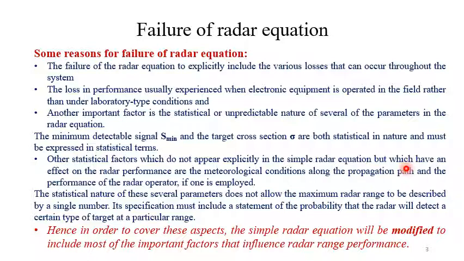And another important factor is the statistical or unpredictable nature of several of the parameters in the radar equation. The minimum detectable signal S min and the target cross section sigma are both statistical in nature and must be expressed in statistical terms. In the previous equation, we assumed S min and sigma were just numbers, but actually they are not. We have to determine them in a different fashion. They are statistical parameters.